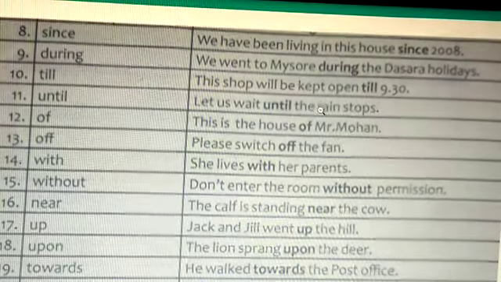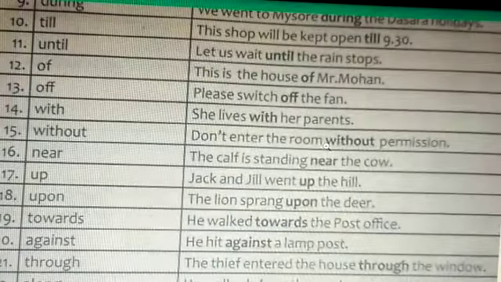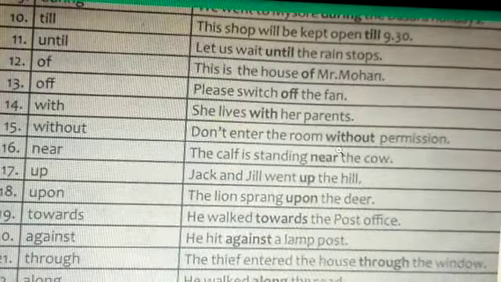Now coming to 12th one, of. This is the house of Mr. Mohan. So it belongs to Mohan, we are saying of. Now coming to 13th one, off. Please switch off the fan. So this is also a preposition. The usage of with. She lives with her parents. Now coming to 15th one, without. Don't enter the room without permission.